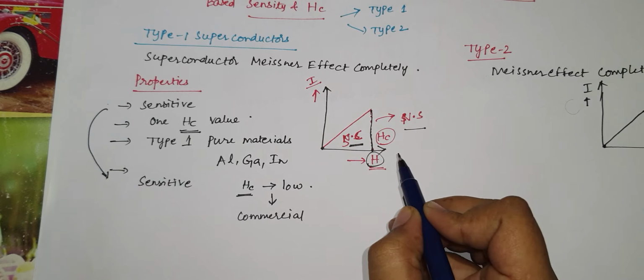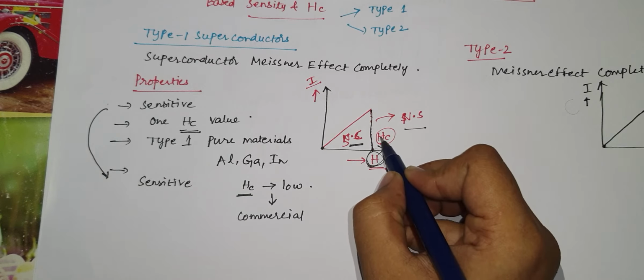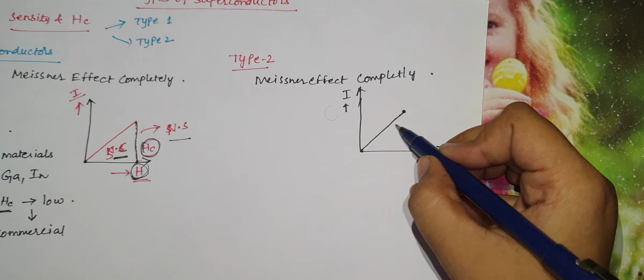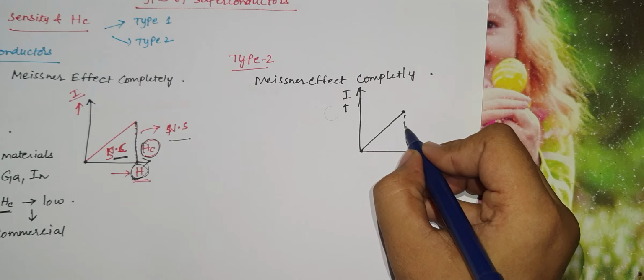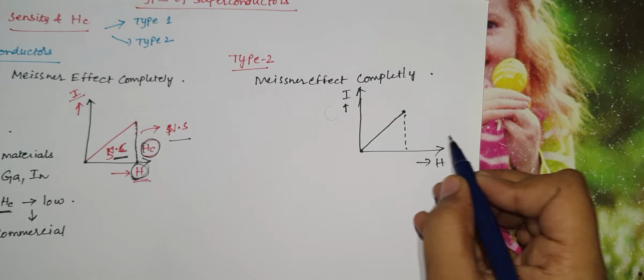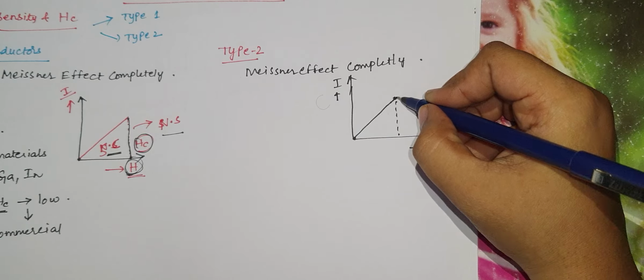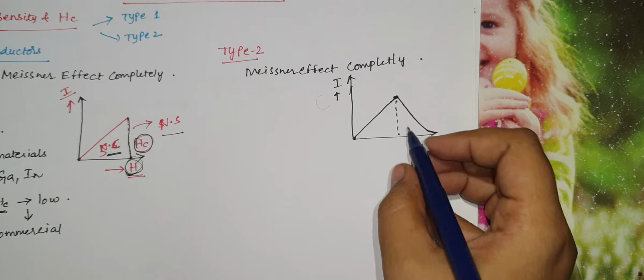That means it will convert very sharply at one particular point, but in type 2 superconductors, up to this point it will be in the superconducting state. After that it will not change into the normal state sharply, but it will gradually decrease and then convert into the normal state.